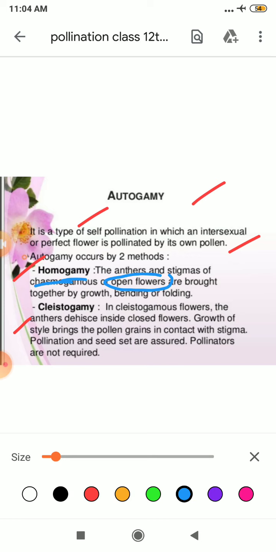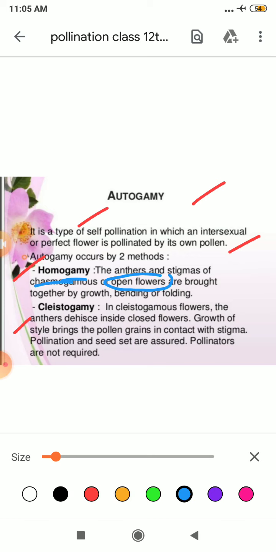Here artificially we can bring them together so that self-pollination takes place. Homogamy means both the pollen grains and ovule mature so they can undergo pollination at the same time.